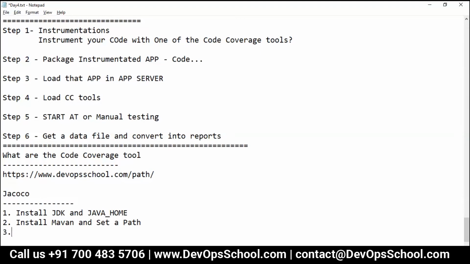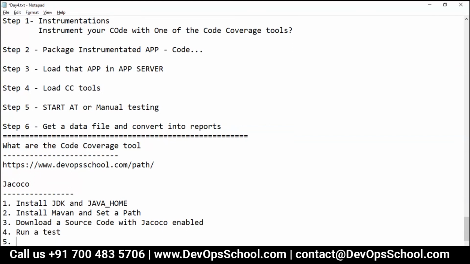Okay. Third thing you have to do is download the source code. You can do this manually also, but I'm not showing it manually. Maven is an easier way. So download the source code with Jacoco enabled. Fourth thing is run a test coverage.